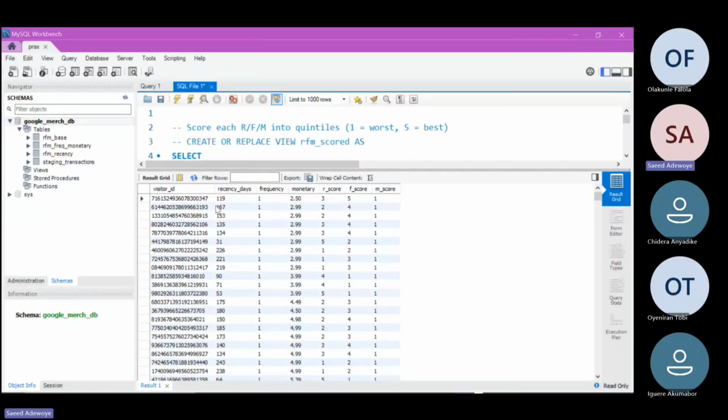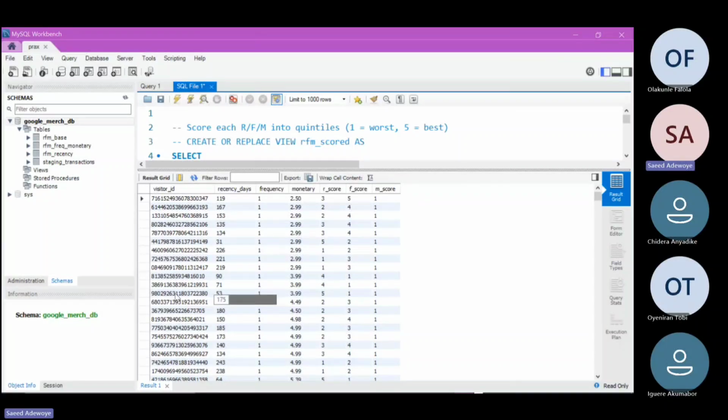Just because this visitor over here visited our website more recently compared to this other guy. Take for instance, if you have another number lower than this 119, let's take for instance like 53 over here.